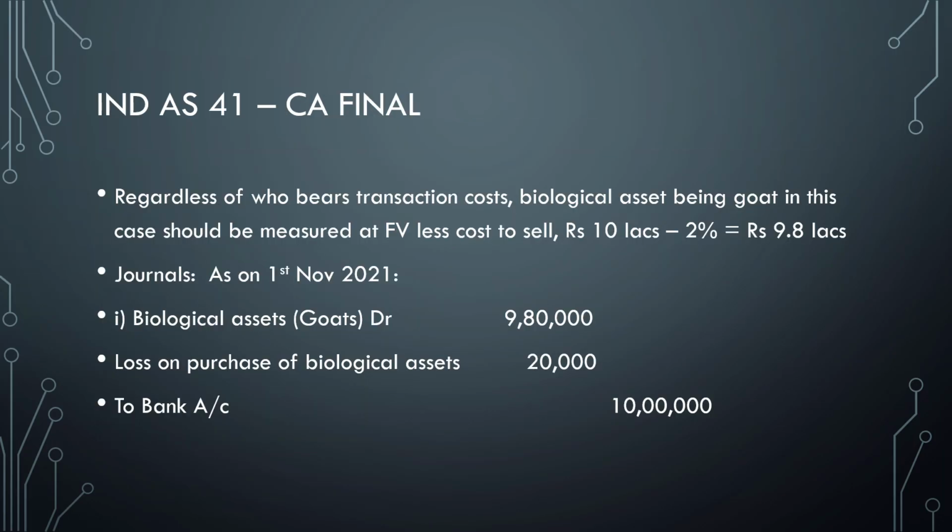So let's quickly see what you have to do. Regardless of, as per para 12 of Ind AS 41, regardless of whoever bears the transaction cost, the biological asset should be measured at fair value minus cost to sell. So in this case, 10 lakh minus 2% of 10 lakhs is 9 lakh 80,000. So the goats should be measured at 9 lakh 80,000 only. So the entry which we saw in the previous question, same here also: biological asset, loss on purchase of biological asset to bank. So 9 lakh 80,000, 20,000 and 10 lakhs. So this is the first one.